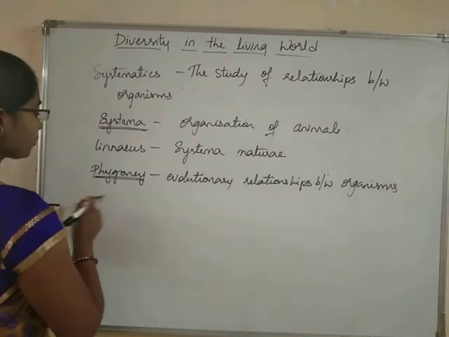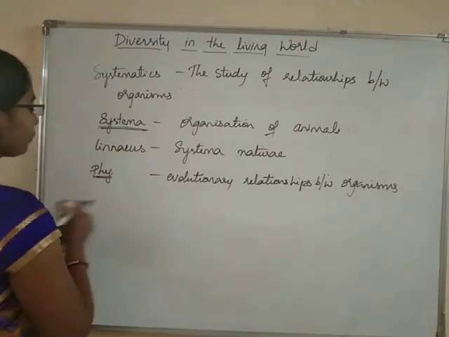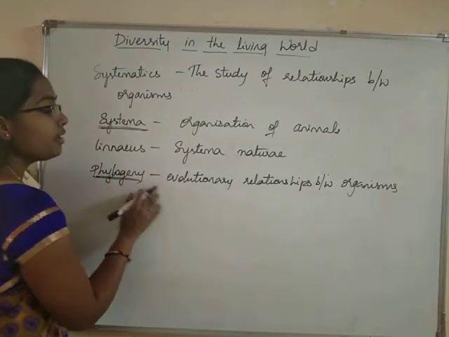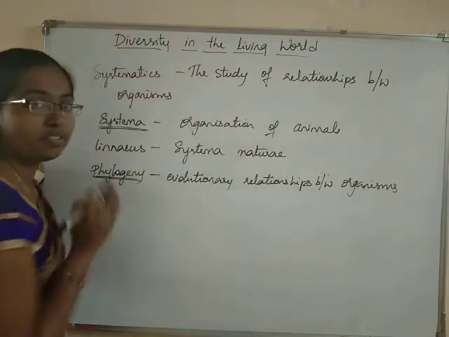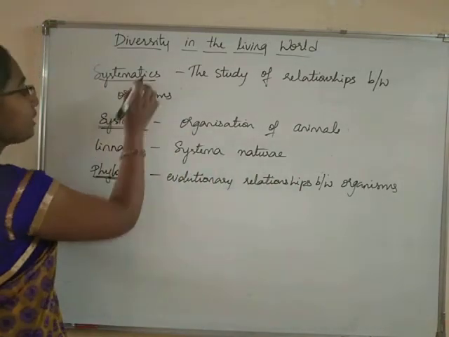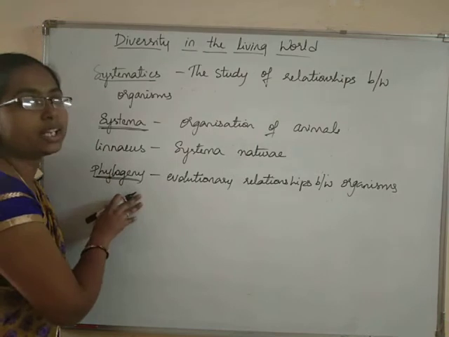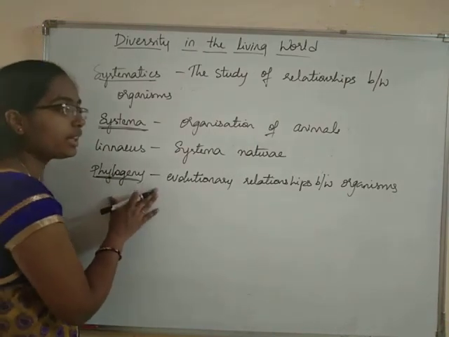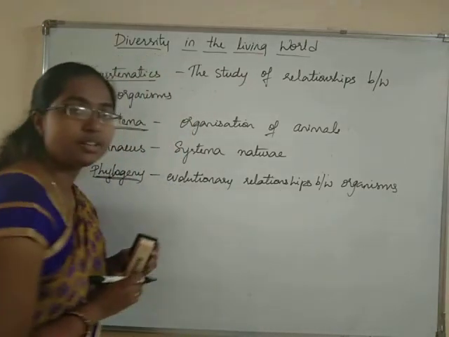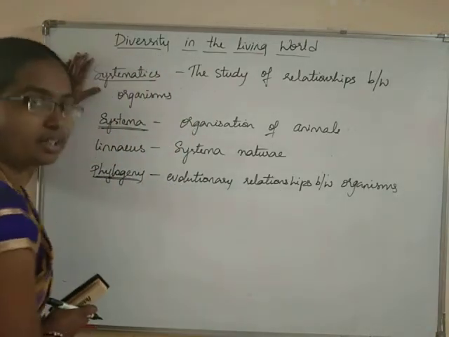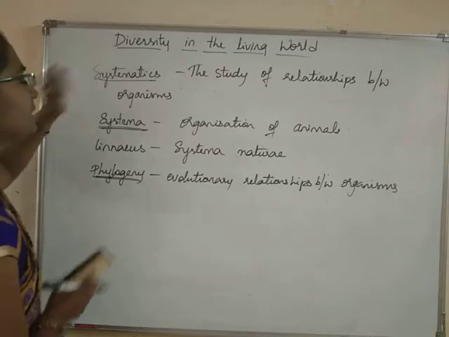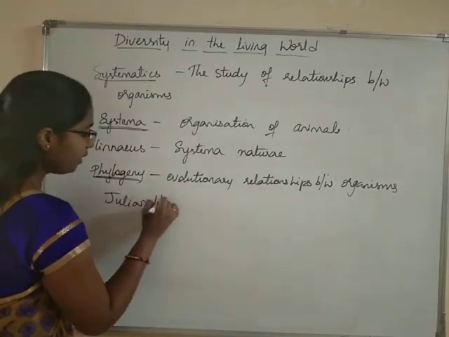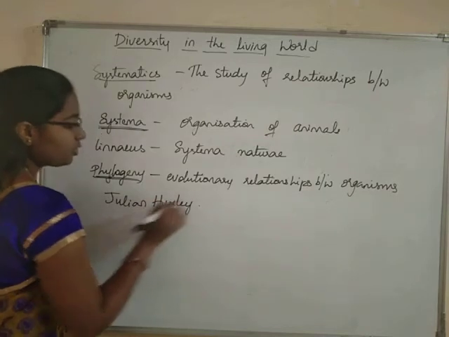Phylogeny. Let me write it properly. Phylogeny in the sense the evolutionary relationships between the organisms. So in systematics, phylogeny of the organisms is also taken into consideration. Okay, and this word systematics was coined by Julian Huxley.